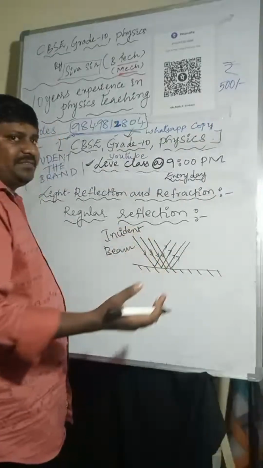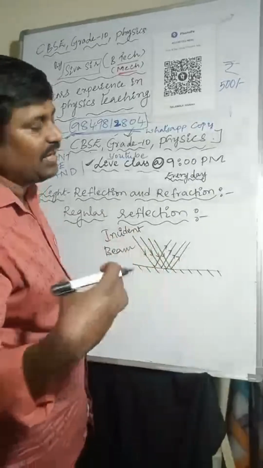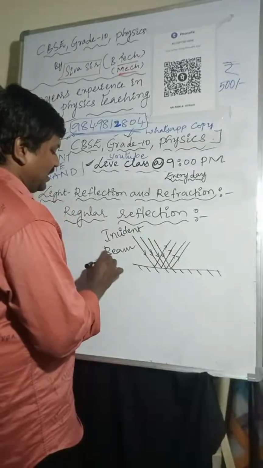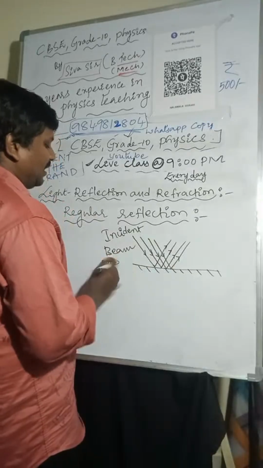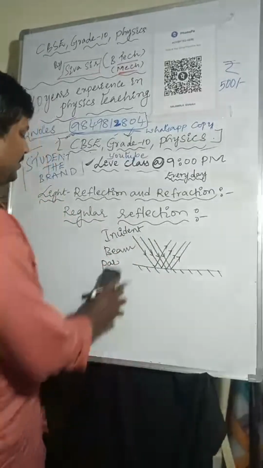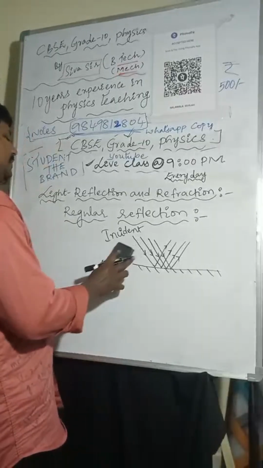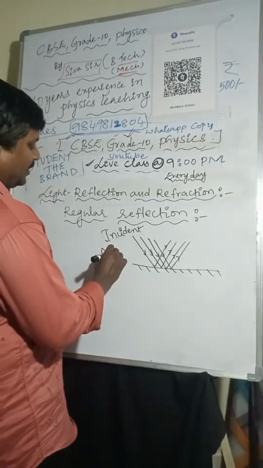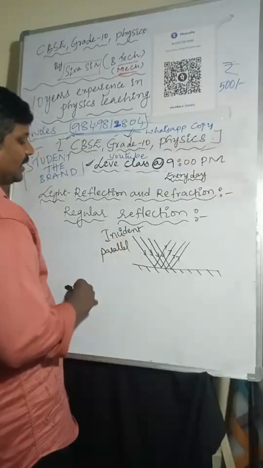Beams can be different types, like diverging or convergent. Incident beam is parallel, and the reflected beam is also parallel.